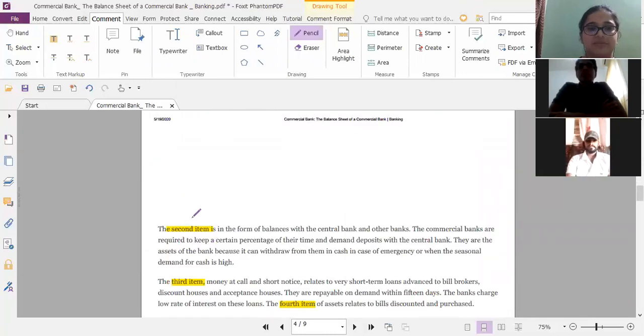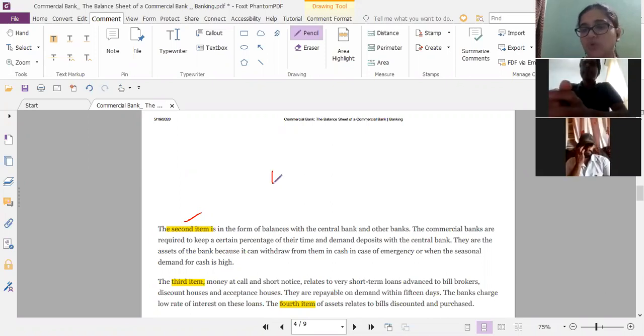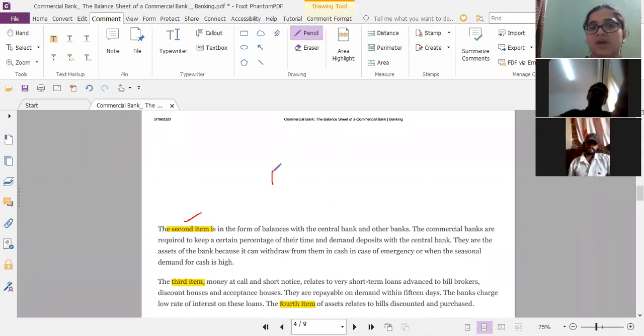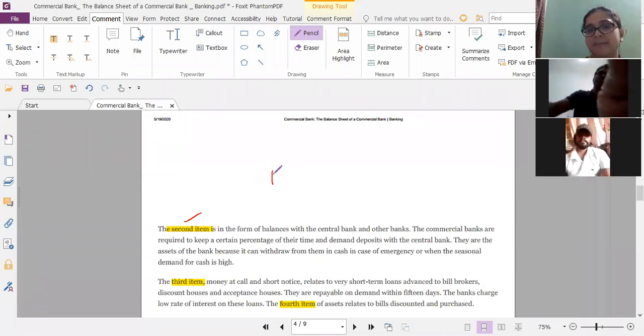Now the second item is in the form of balances with the central bank and other banks. Now there's one more rule, okay, which says that the public sector banks, these commercial banks which are of public sector, are supposed to keep a part of their assets with the central bank, right?